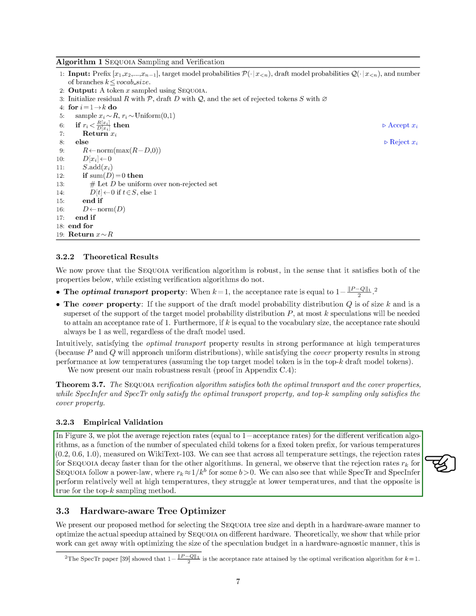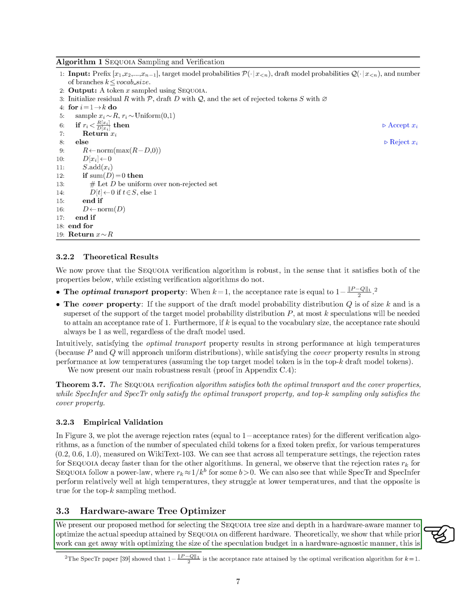Our observations reveal that, regardless of the temperature setting, the rejection rates for our SEQUOIA algorithm decrease more rapidly compared to other algorithms. Specifically, we notice that the rejection rates for SEQUOIA tend to follow a power law pattern, meaning the rejection rate decreases in proportion to the inverse of the speculated child tokens raised to some positive power. Additionally, we find that while the SPEC-TR and SPEC-INFER algorithms perform relatively well at higher temperatures, they face challenges at lower temperatures. Conversely, the top-K sampling method shows better performance at lower temperatures.